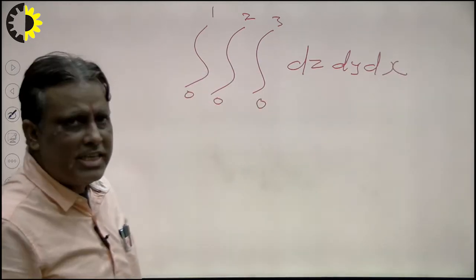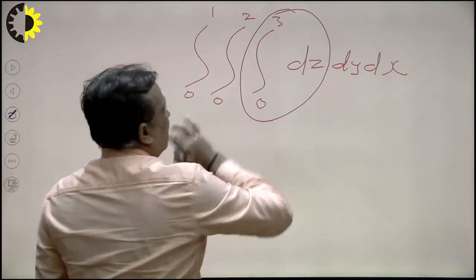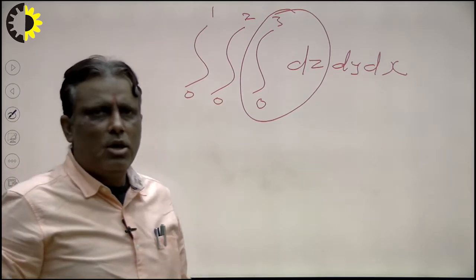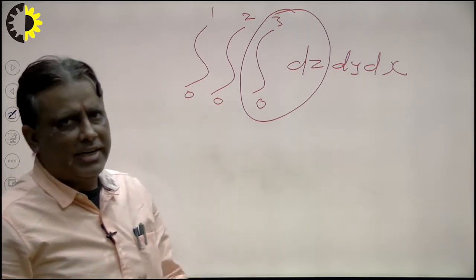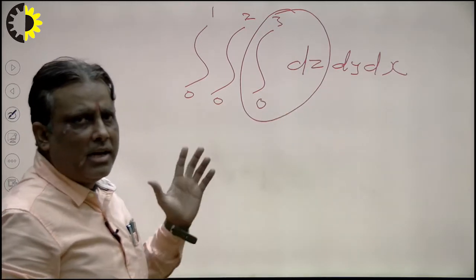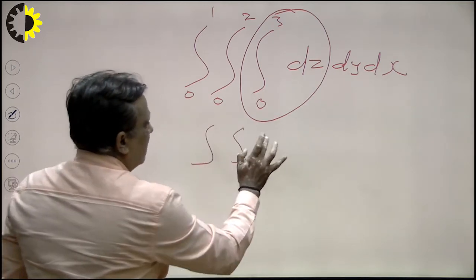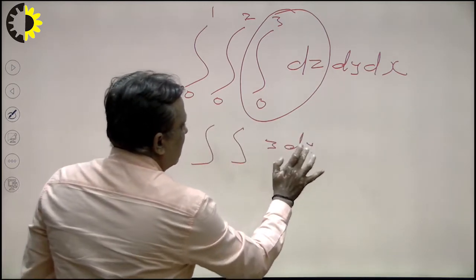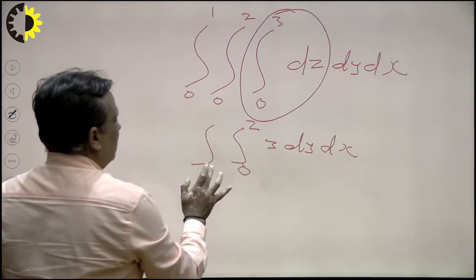First of all, this is the limit of z. Because all limits are constant, there are two methods, we can solve together and we can solve simultaneously. So what will be the integral of dz? The integral of dz will be z here, and upper limit minus lower limit, so the answer will be 3 dy dx.